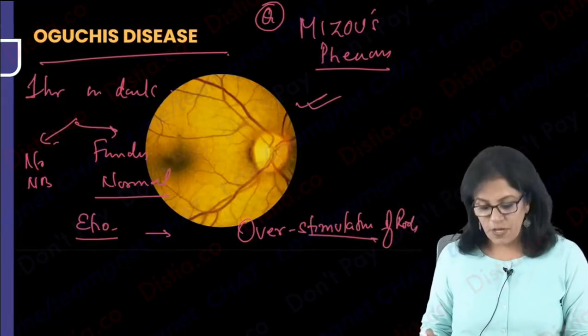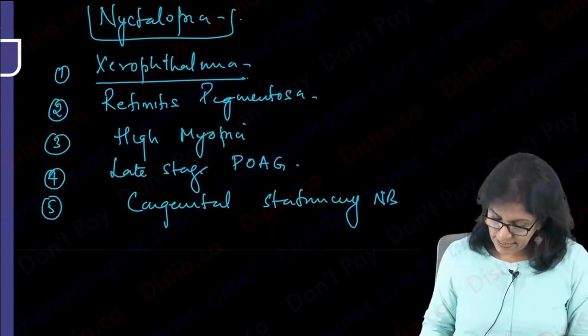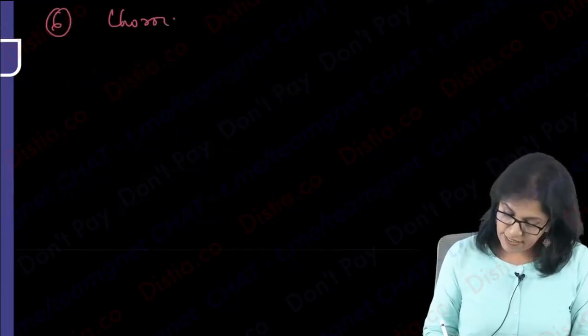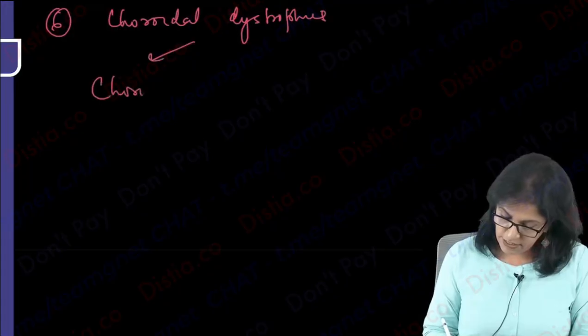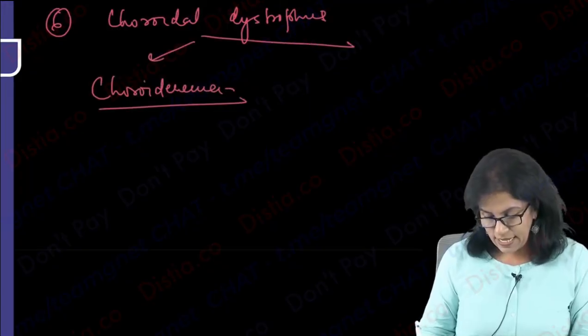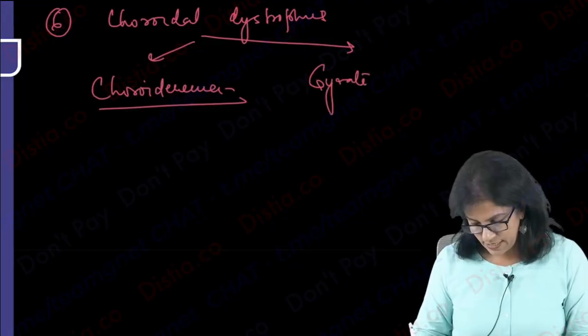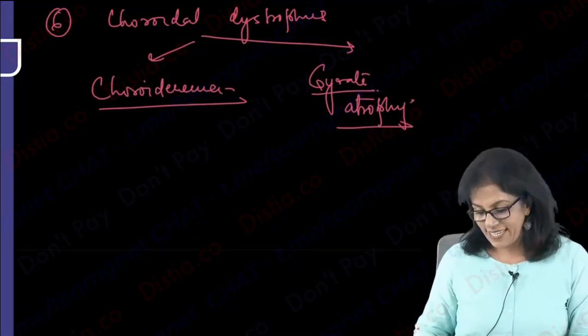Okay? So keep this in mind and then come to the causes. Apart from this congenital stationary, number 6, we will write as some choroidal dystrophies. And the two that need mention, one is choroideremia, which can lead to night blindness. And second is gyrate atrophy. Choroideremia and gyrate atrophy. So next question was on gyrate atrophy.